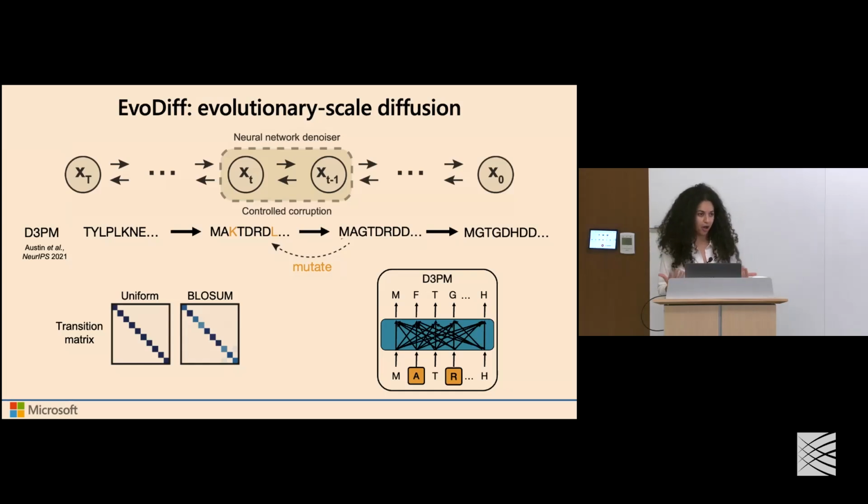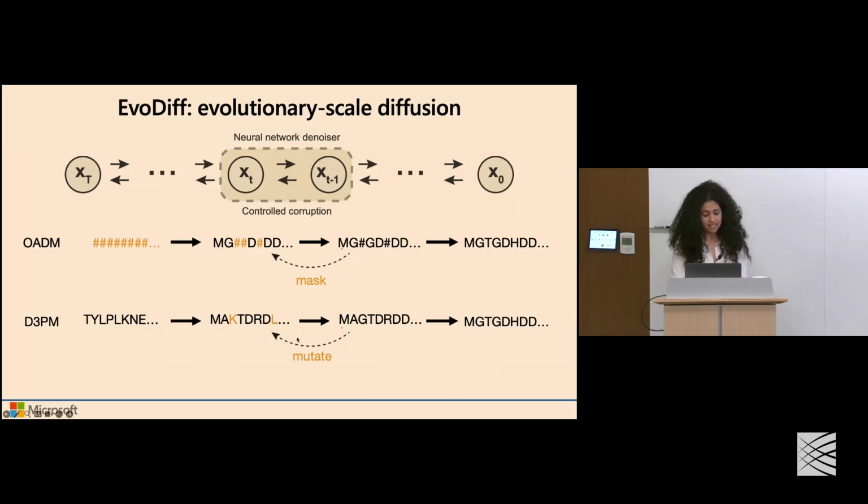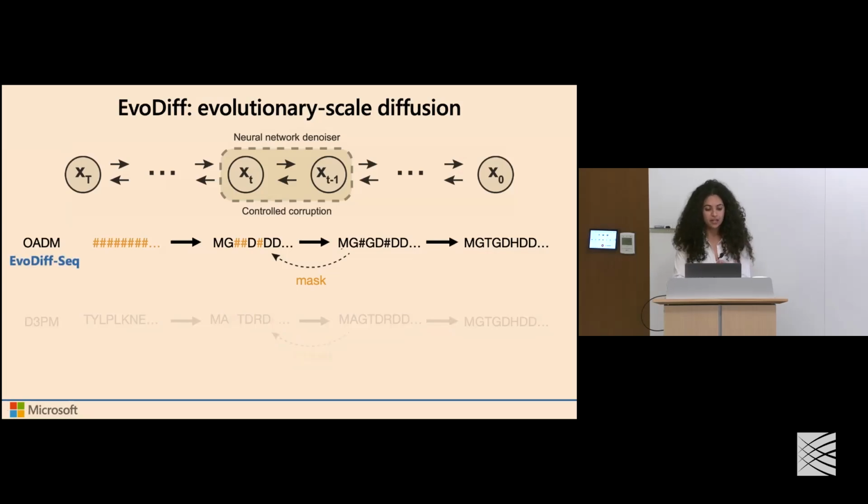And at least this is our hypothesis about why this framework is relatively a harder task. I won't get into the exact benchmarks comparing these two schemes, but as I alluded to, we found empirically that the masked order agnostic corruption scheme performed much better than this mutation-based scheme. So we call our models here EvoDiff-seq, using this mask corruption and denoising framework. And this will constitute the base model for all the empirical results that I show.